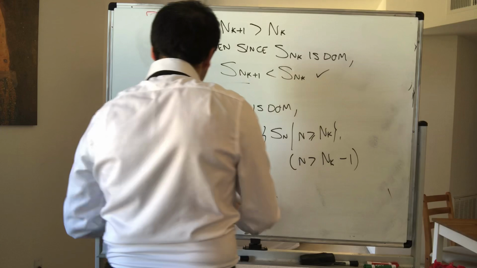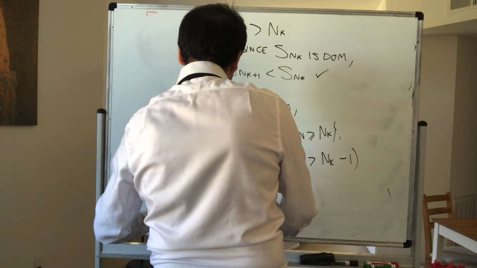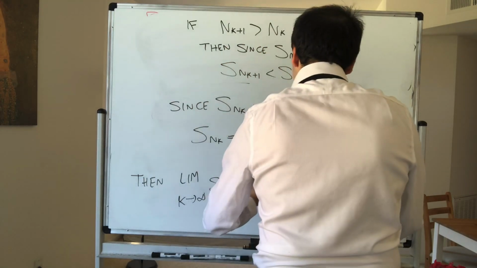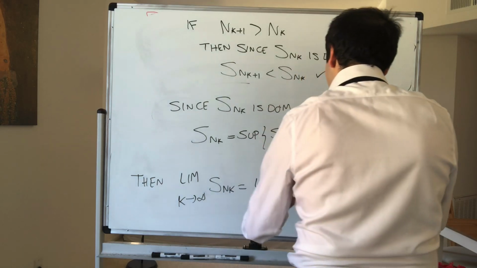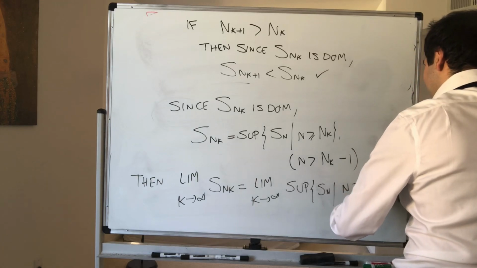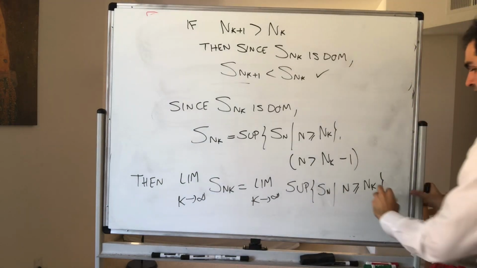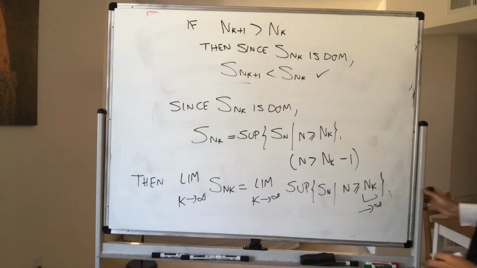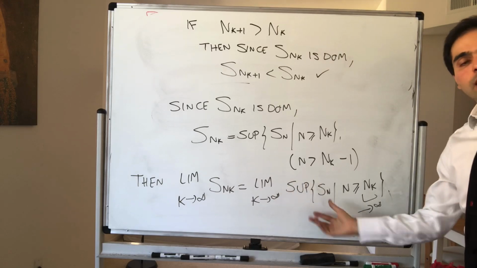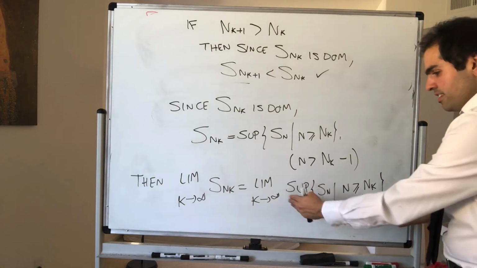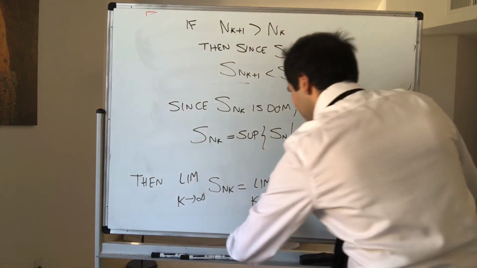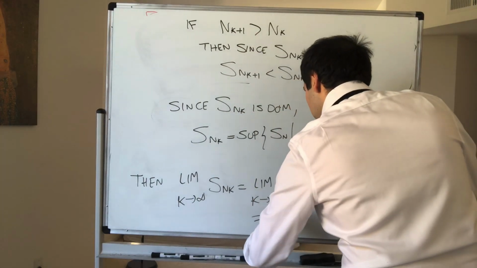But then what is the limit of S_{n_k}, the limit as k goes to infinity? That becomes the limit as k goes to infinity of the supremum of S_n's, where n is greater or equal to n_k. But here's the thing, n_k goes to infinity as k goes to infinity, so really this is saying the supremum of S_n, but after a long time. And since we know that thing converges to the lim sup, the whole thing actually converges to the lim sup. So this actually equals T, which is the lim sup.